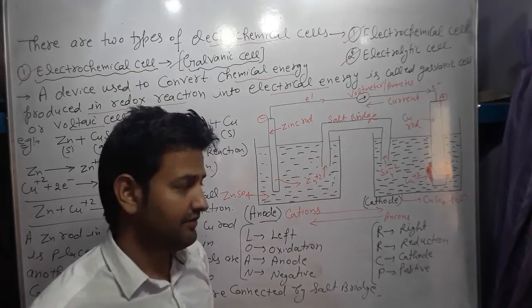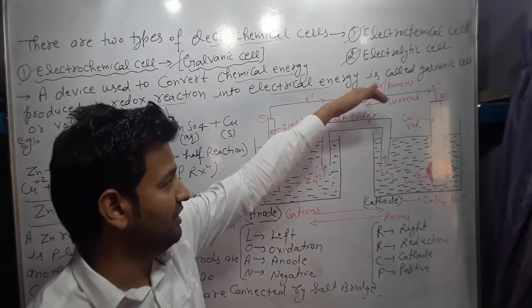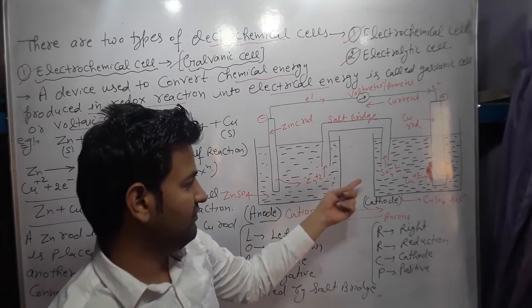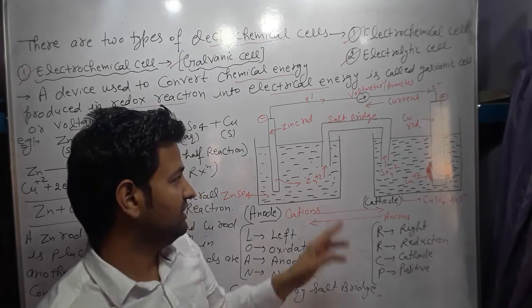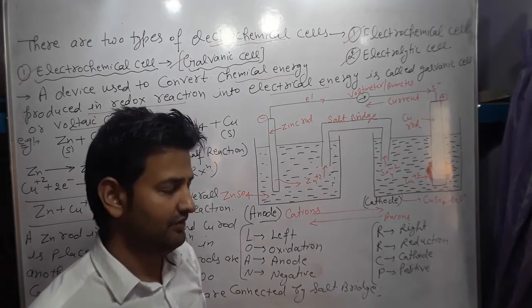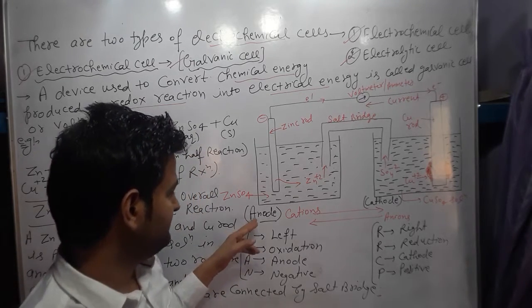Electrons are transferred from one solution, or one beaker, to the other beaker through the wire in the external circuit, while the ions move from one solution to the second through the salt bridge, which helps in the maintenance of the electrical neutrality of the electrochemical cell. We have a trick to remember this.